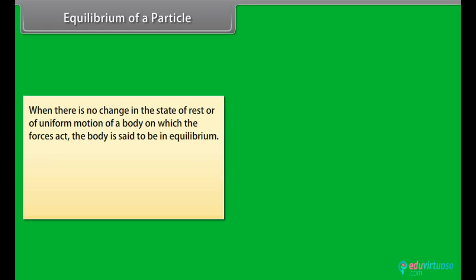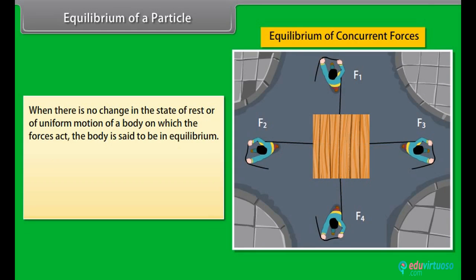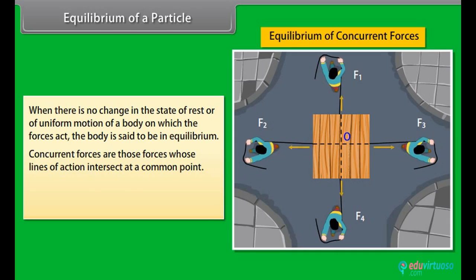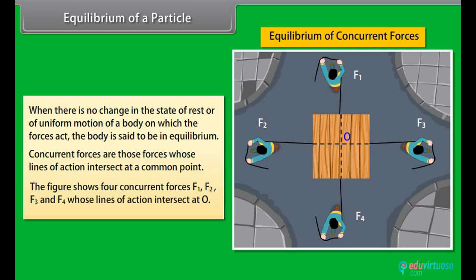Equilibrium of a particle. When there is no change in the state of rest or of uniform motion of a body on which the forces act, the body is said to be in equilibrium. Concurrent forces are those forces whose lines of action intersect at a common point. The figure shows 4 concurrent forces F1, F2, F3 and F4, whose lines of action intersect at O.